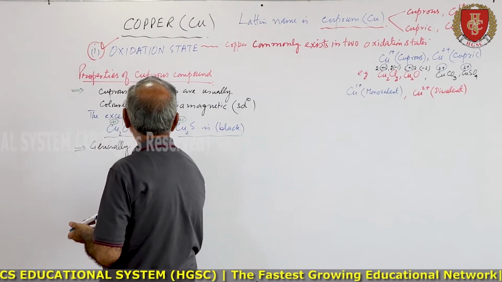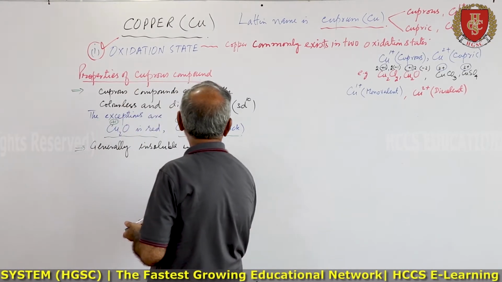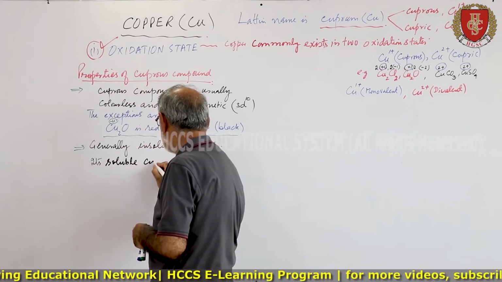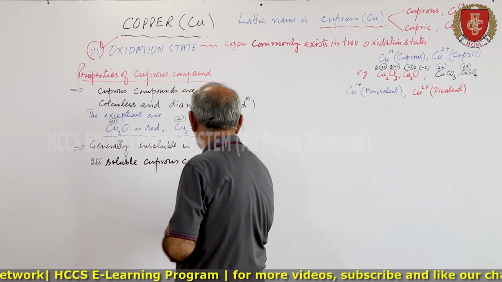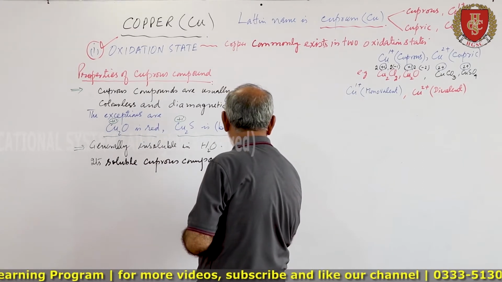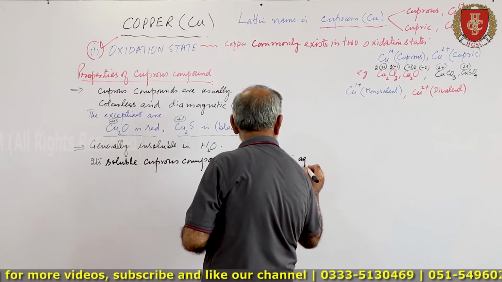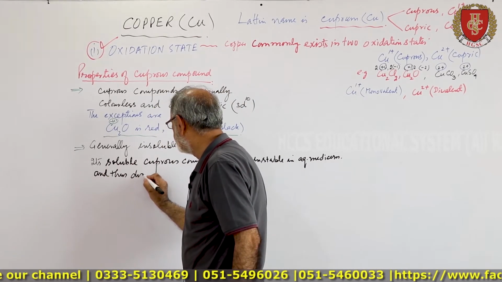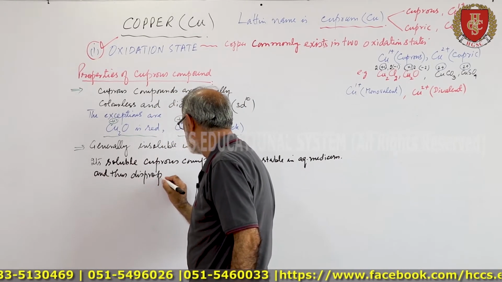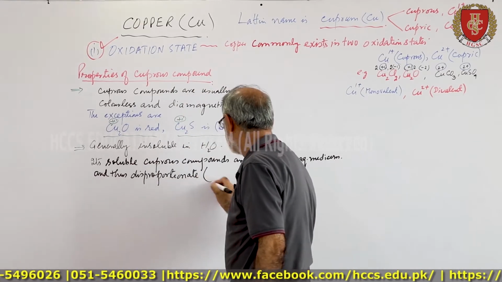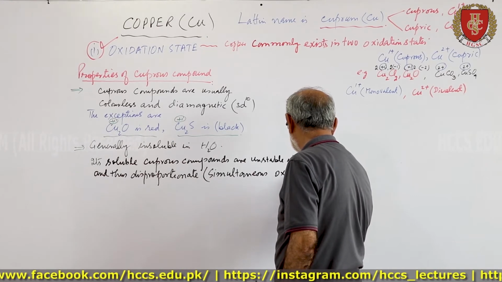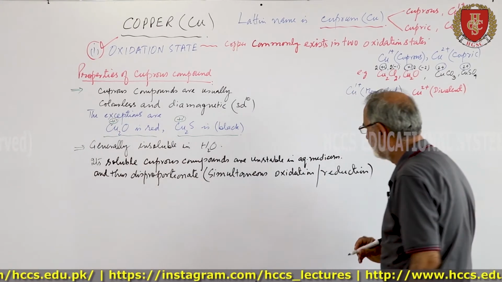Generally insoluble in water. Soluble cuprous compounds are unstable in aqueous medium and thus disproportionate, that is simultaneous oxidation and reduction.